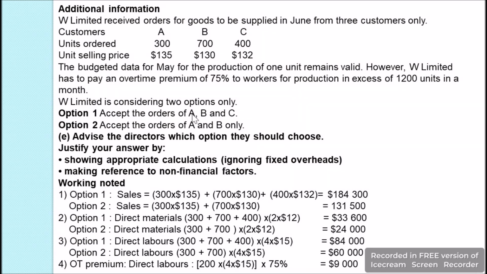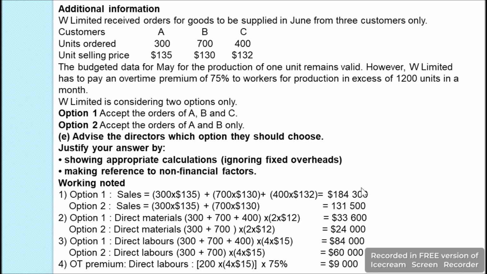First option: here we have A, B and C, all three are selected, and the selling price given here for A, the units are 300 and the selling price is $135. So to calculate the sales revenue, we are going to take 300 times $135 for A. Then for B it will be 700 times $130, and for C it will be 400 times $132, because in option 1 all three A, B, C are selected.